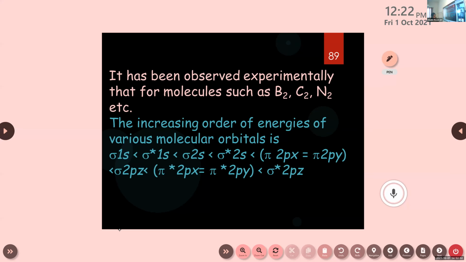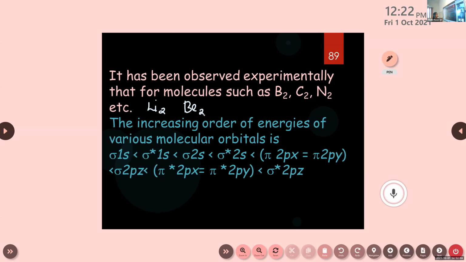Along with B2, C2, N2, the Li2 and Be2 molecules, the lithium molecule and beryllium molecule, also follow the same order. Li2, Be2, then B2, C2, N2, etc. So this is the increasing order of energies of molecular orbitals in two types of molecules.